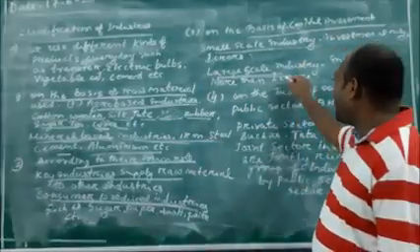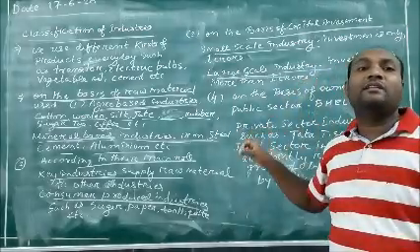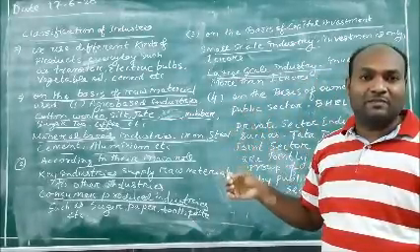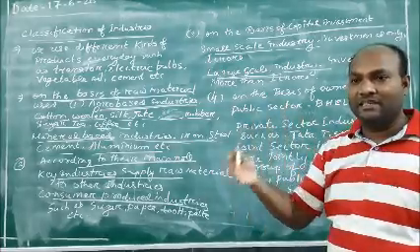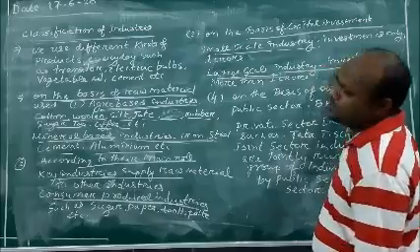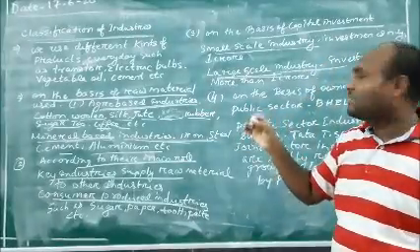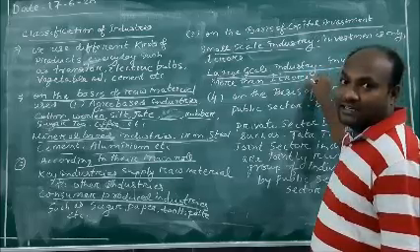In large scale industry, the investment is more than 1 crore rupees, because we need infrastructure and different kinds of machinery. That is why it is in the category of large scale industry.